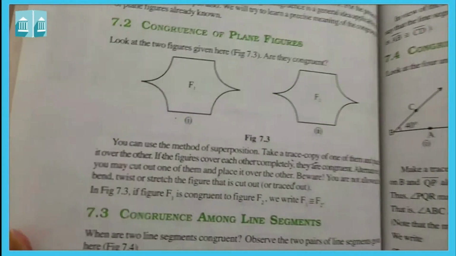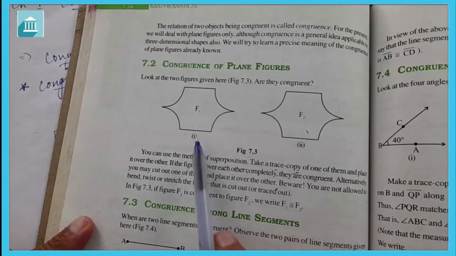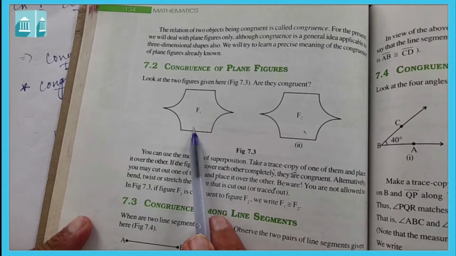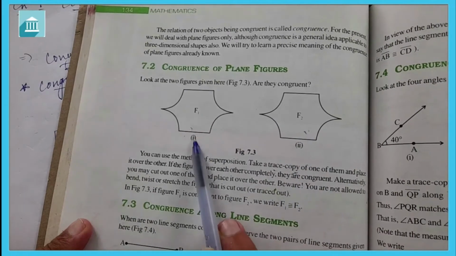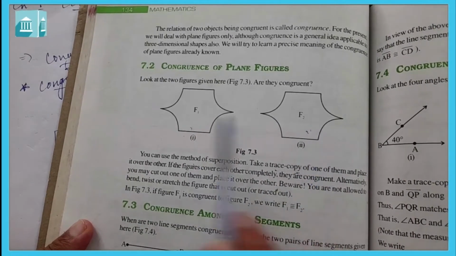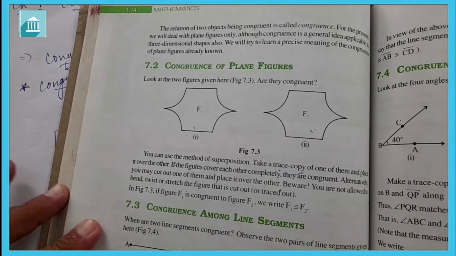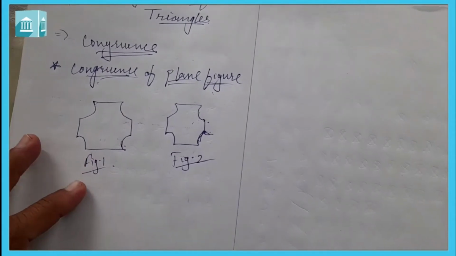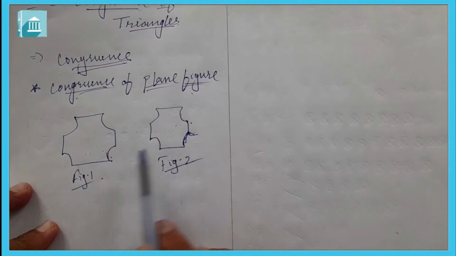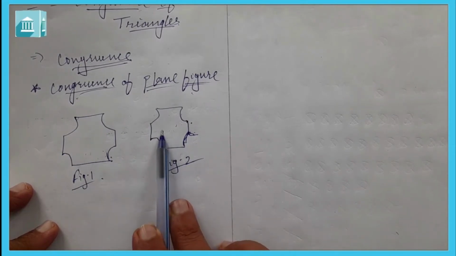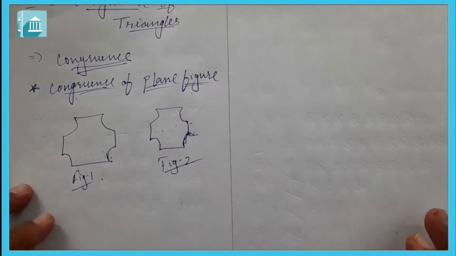For example, in your textbook here two figures are given, see F1 and F2, ठीक है. तो if you trace this F1 on F2, then the figure covers completely. जब वो पूरा completely cover कर लेता है, then it is called congruent. किसी भी फिगर को, किसी भी ज्योमेट्रिकल शेप को अगर आप एक दूसरे पे रखते हो, ठीक है, और वो ट्रेस करते हो, पूरा उसको कवर कर लेता है, then it is called congruent figure, or you can say congruent object.